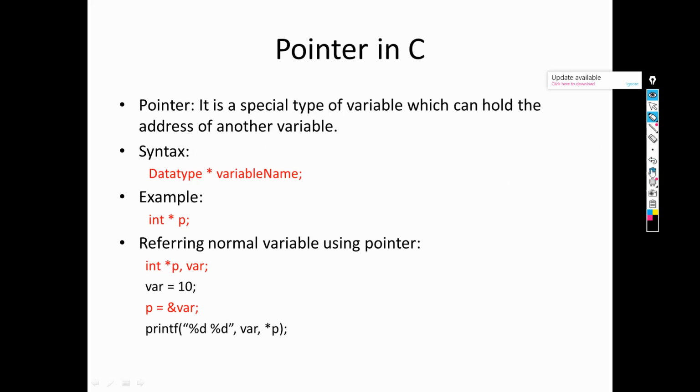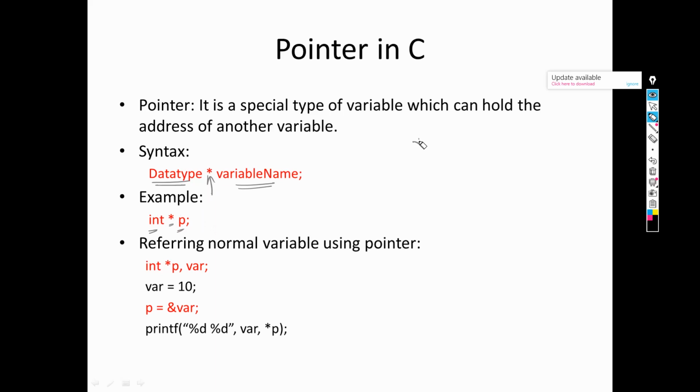Now the next thing is, what is the syntax? How to declare a pointer variable? We need to write the data type, then mention the asterisk sign, and then the variable name. This is how we can declare a pointer variable. For example, here we can see integer, which is a data type, asterisk sign and p. It means that this is a pointer p.